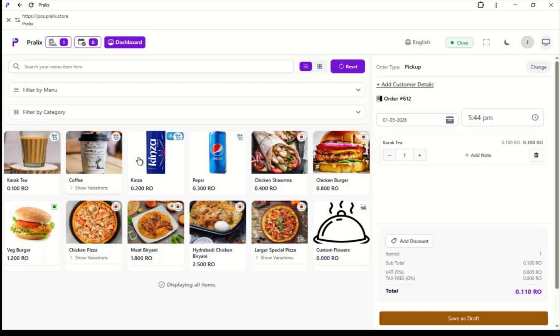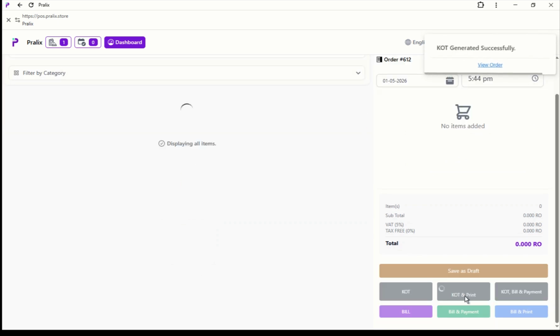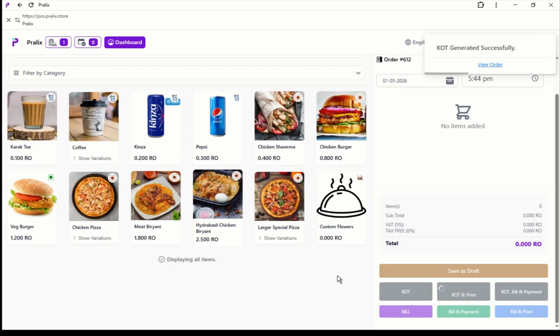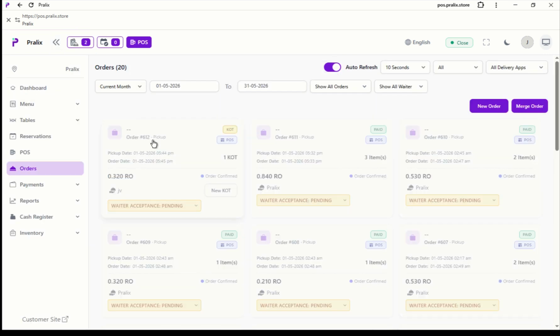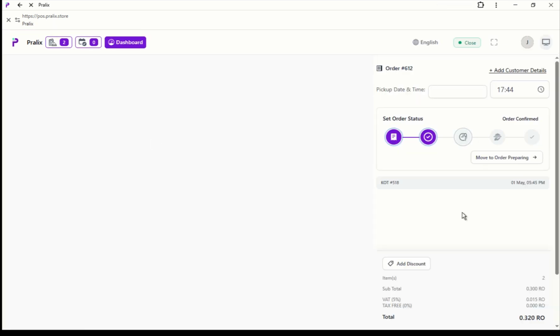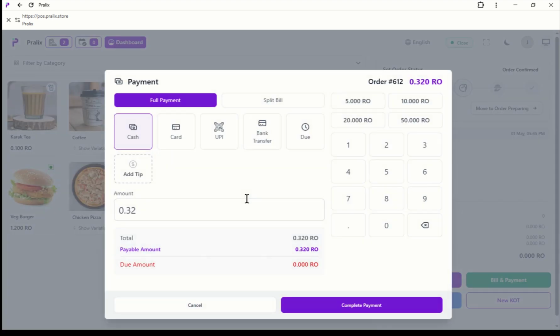So we can make 2 orders in cash. This is the KOT we have generated. Now we'll see the order. So here there is an order. Now we can do the bill and payment. So we make the 320 paisa in the cash.